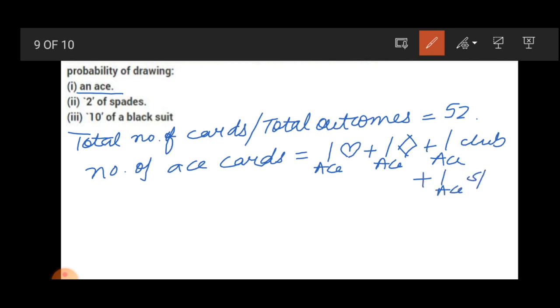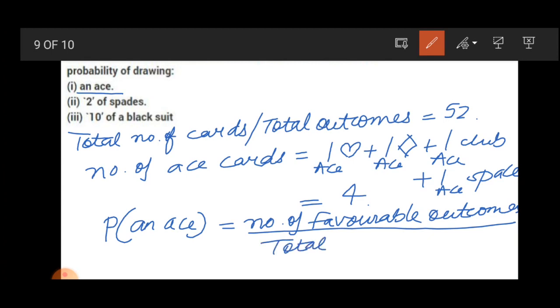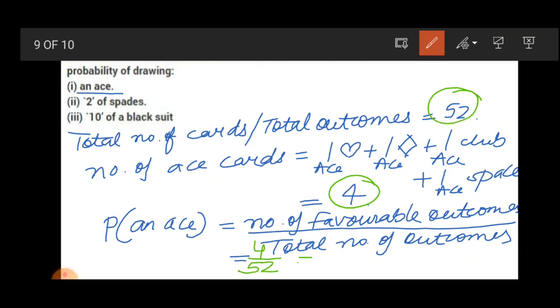So the total number of ace cards is 4. Now the probability of an ace is the number of favorable outcomes, 4, divided by the total number of outcomes, 52, which is equal to 1 by 13.